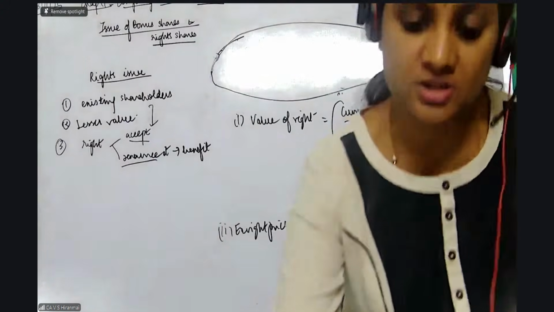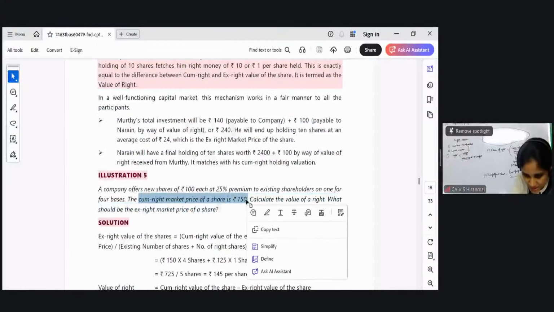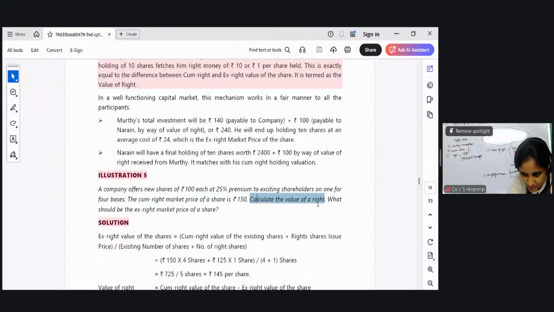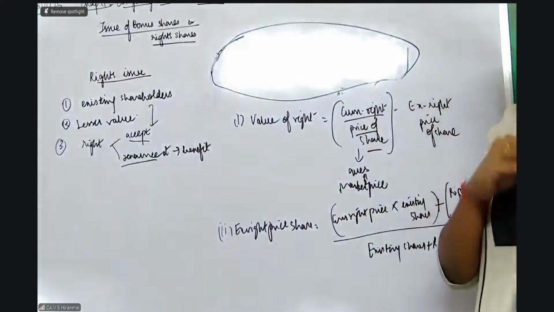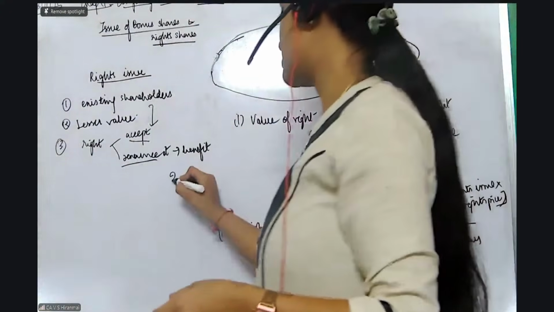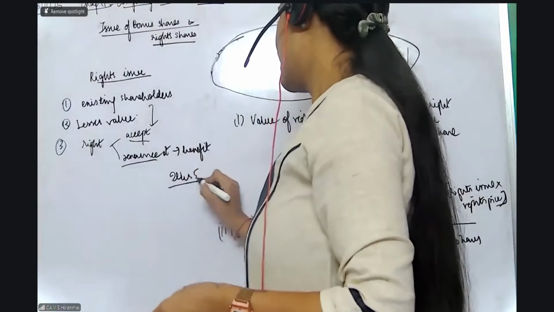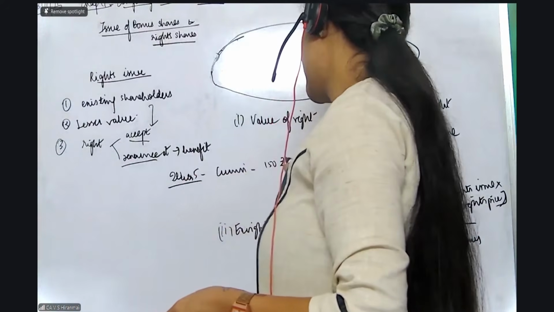Let me go to illustration number 5. I will do it and show it. Market price of the share is 150. Calculate the value of the right. What should be the X right market price? In this question, 2-3 informations have been given to me. Okay. So your illustration number 5. The first thing we are getting is the right price is 150 rupees.